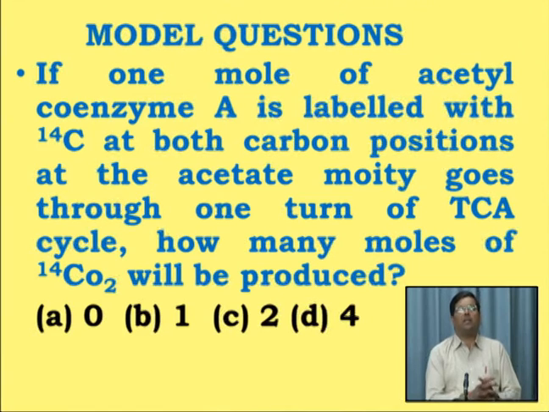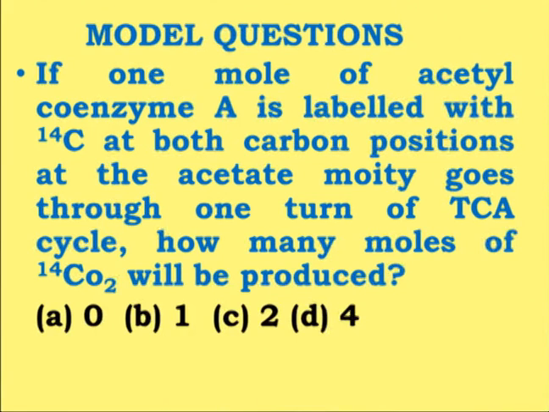Now we know the first step of the TCA cycle, that there is a condensation between the acetyl CoA and oxaloacetate in order to form citrate, then aconitate and isocitrate, and then the isocitrate will get converted into alpha ketoglutaric acid.